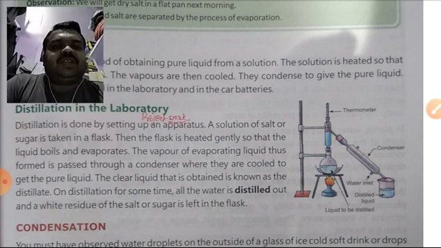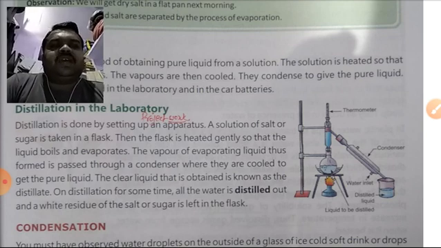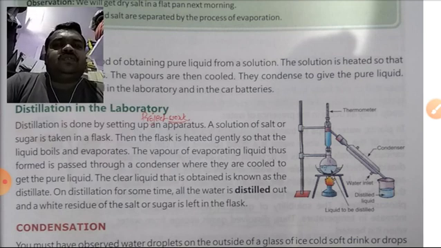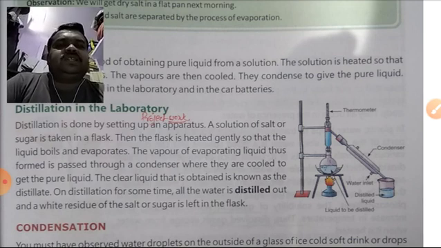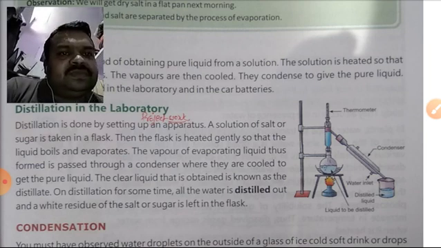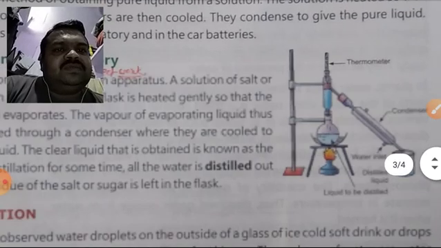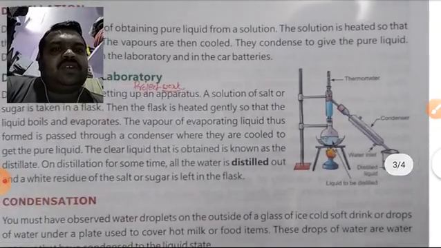The clear liquid that is obtained is known as the distillate. On distillation, after some time, all the water is distilled out and a white residue of salt or sugar is left in the flask, and this residue will be sugar or salt.